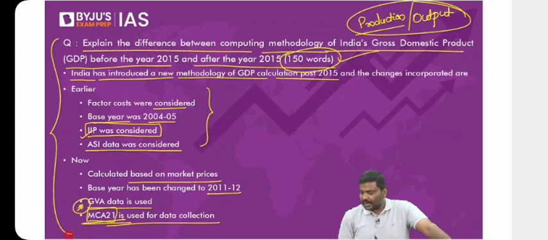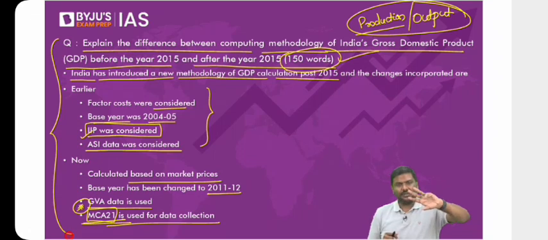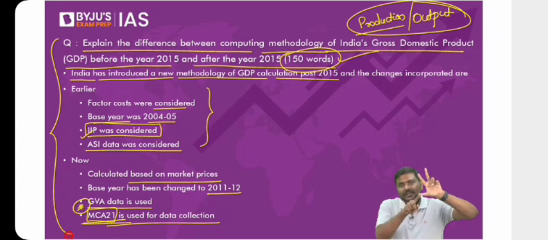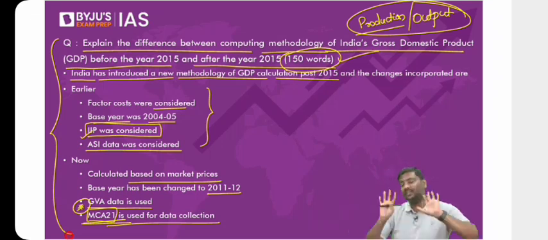Done. Now again, please understand. Whenever you write an answer, focus on the main body. There are 3 components to answer writing: intro, main body, and conclusion. I generally find students will miss the mark because they're so much focused on the introduction. I generally find that students will not score very good marks because they miss out on focusing on the main body. They'll start writing the intro and keep on writing the intro only. And by the time you realize, you've already crossed 150 words in the intro itself.